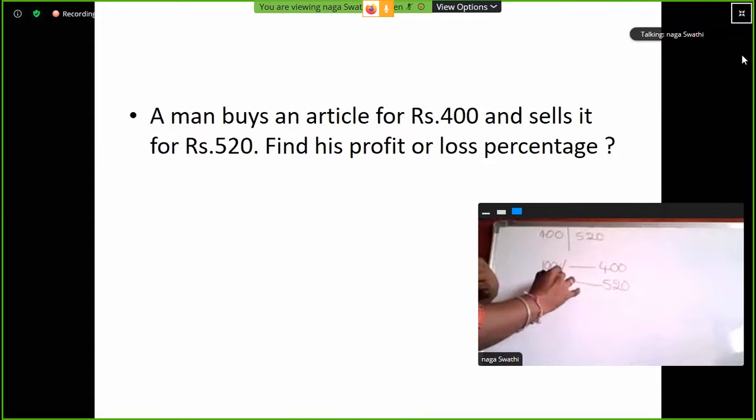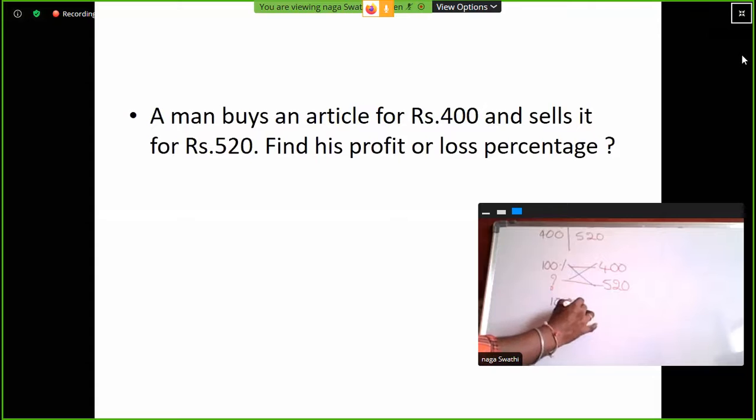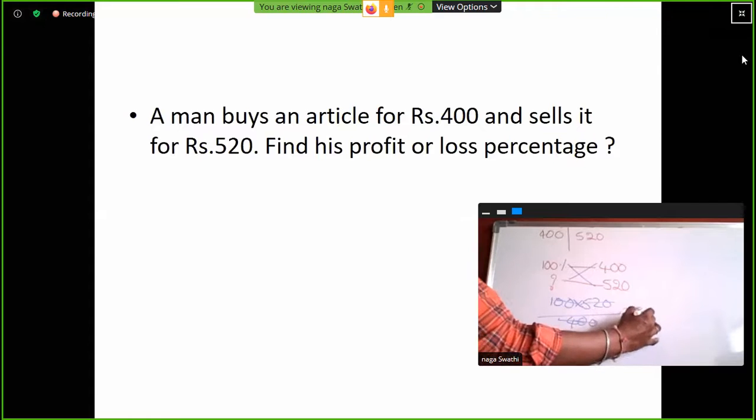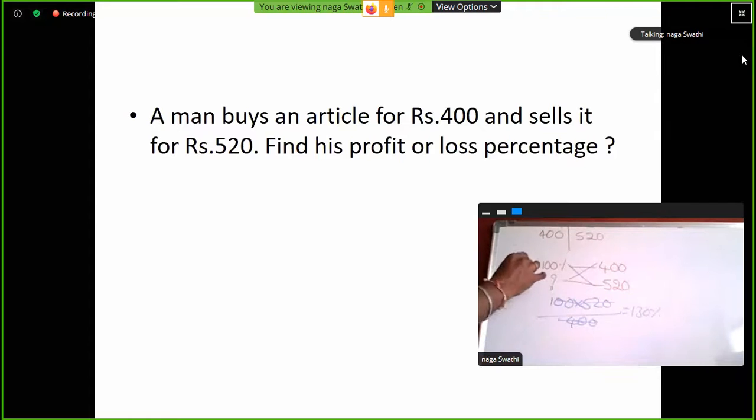Then find the percentage. Clear? So here, cross multiplication: 100 into 520 divided by 400. 4 130s. Okay, 130%, right? So the cost price percentage is 100%, and the selling price percentage is 130%.